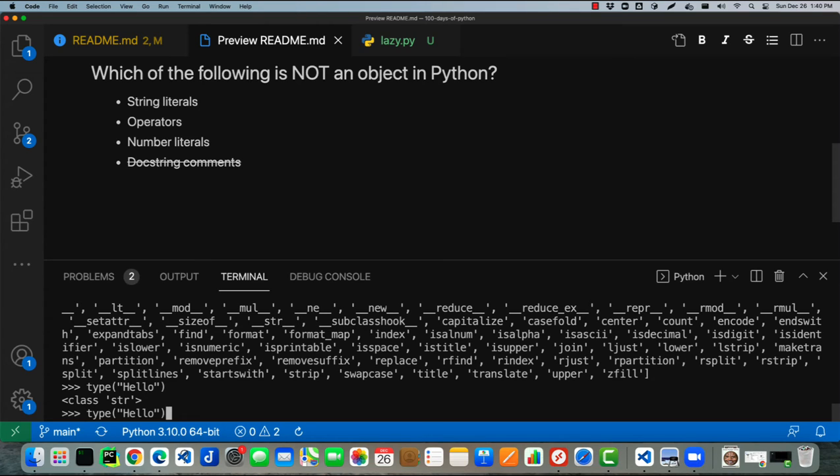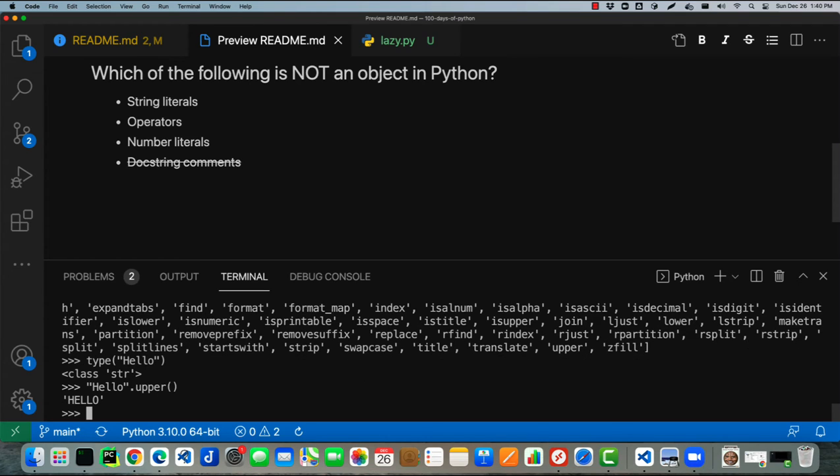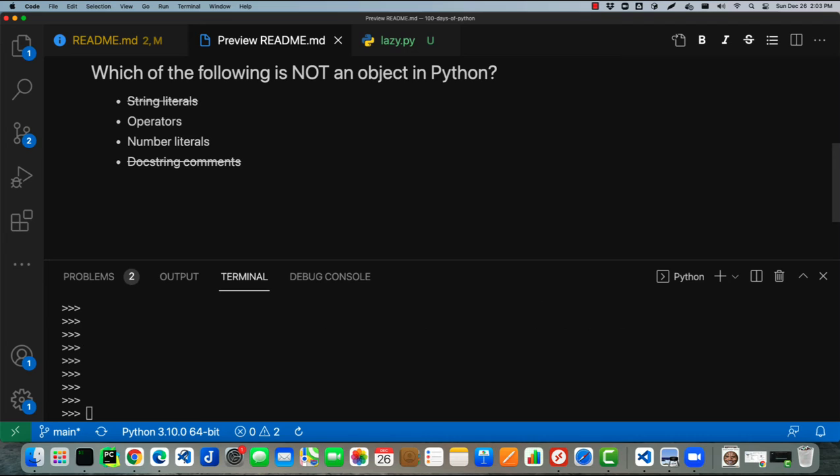So one of the upshots of this is you can actually go back here, get your string literal, and start calling methods on it. You can call the upper method, and you can do it right off the literal. You don't even need a variable for this. Or you can do lower. So string literals, just like docstring comments, are both instances of class string. You can call string methods on them because that's indeed what they are.